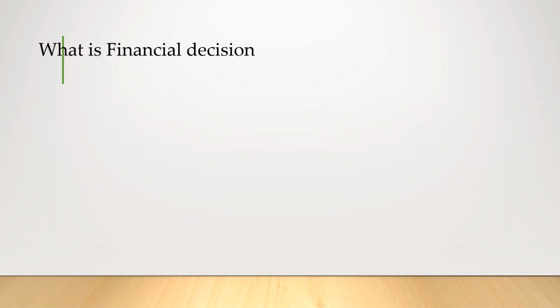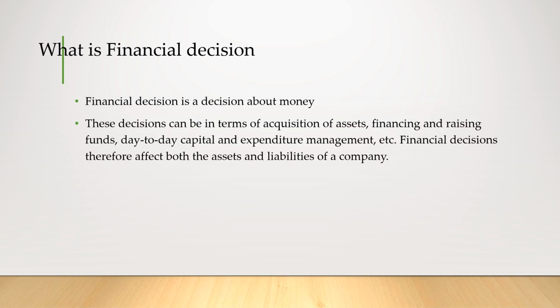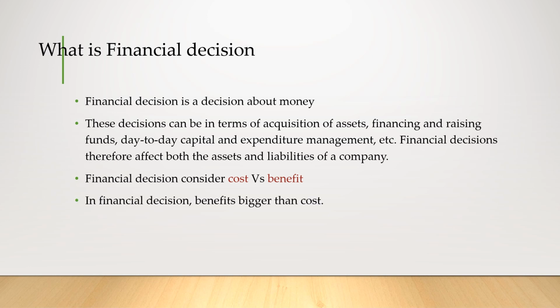What's financial decision? Financial decision is a decision about money. In a company, this decision can be in terms of acquisitions of assets, financing and raising funds, day-to-day capital and expenditure management, etc. Financial decisions therefore affect both the assets and liabilities of a company. Financial decisions consider cost and benefit. In financial decision, investors should consider that the benefits are bigger than the cost.